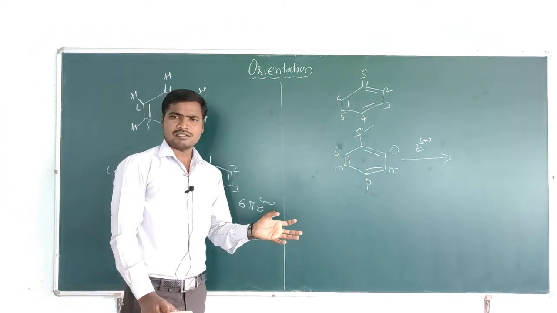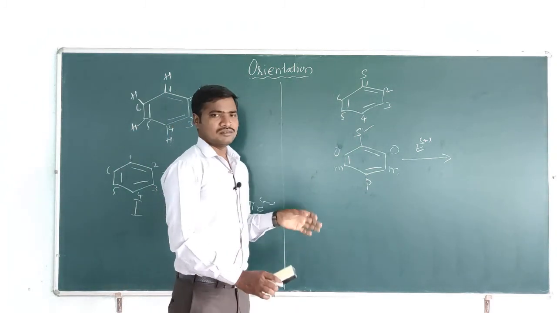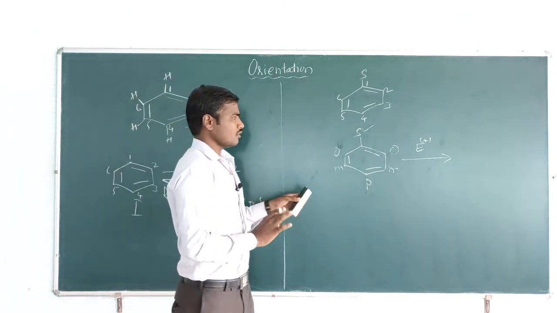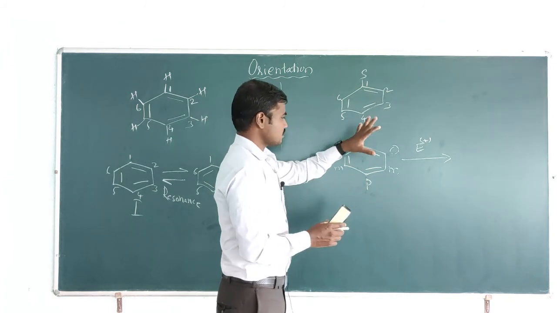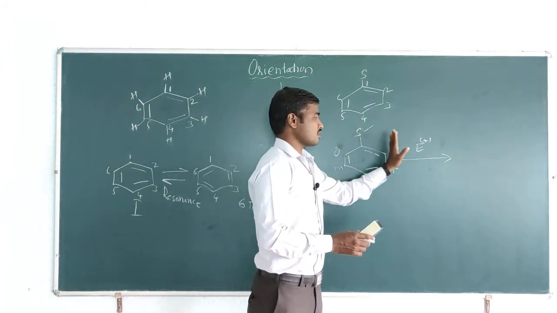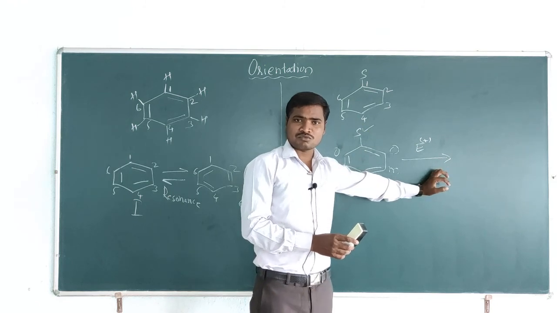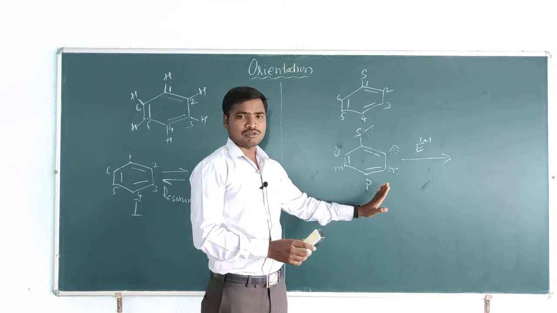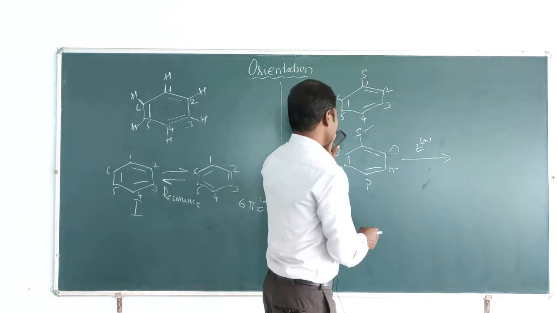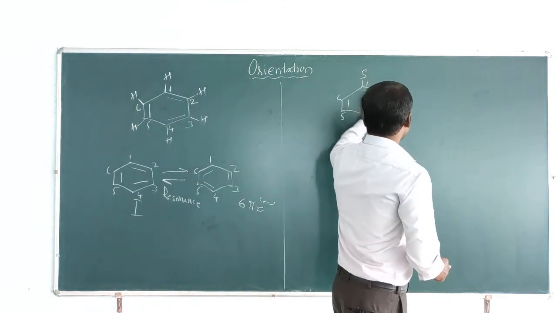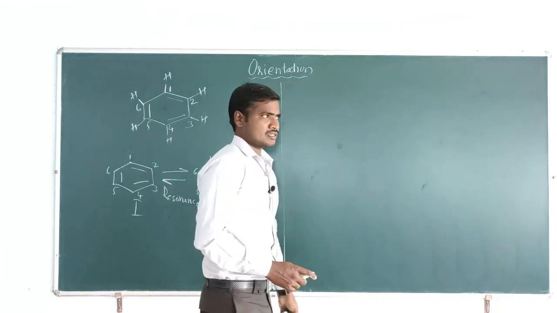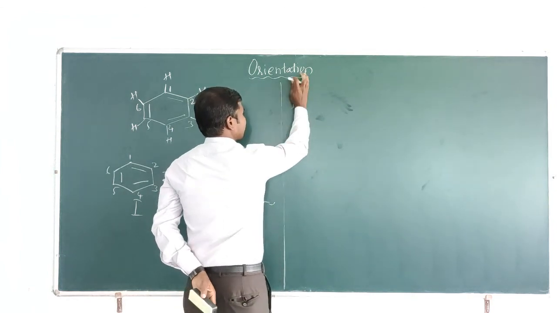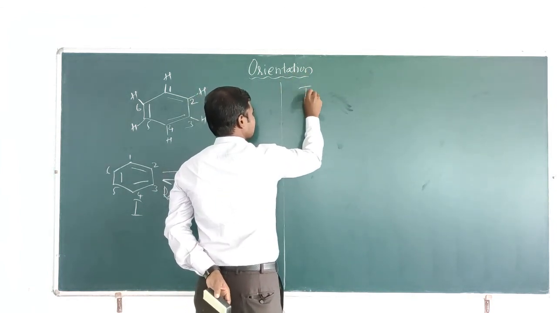So next you will clearly understand the concept of orientation. This second, or next, electrophilic substitution depends on the group that is present on the benzene molecule. Then we come across the types of groups. There are mainly two types of groups.